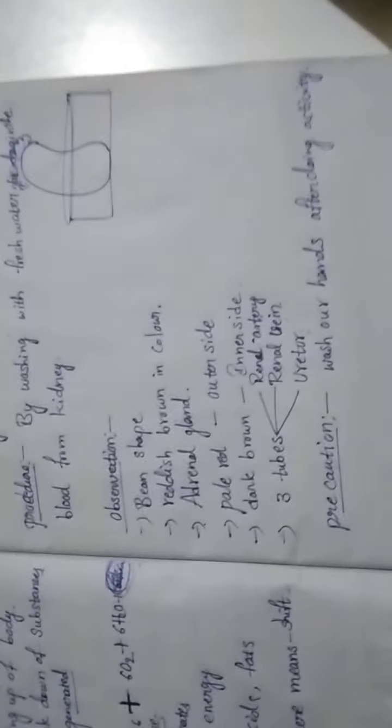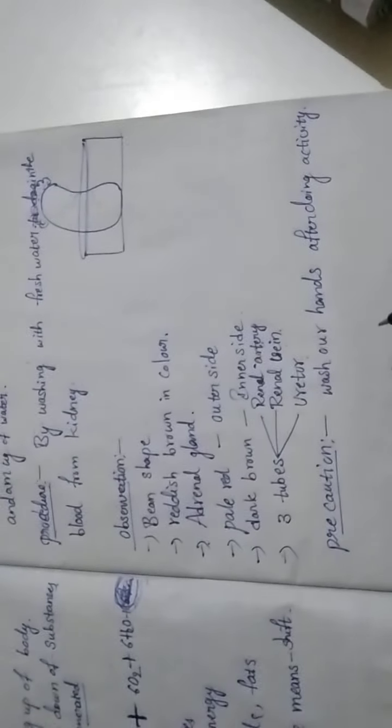Now let us know the structure of the human excretory system and also the functions of the excretory system. The outer zone of the longitudinal section of the kidney is dark red in color. The inner zone is pale red in color. We have to remember all these. This is the activity, and by doing it you have to know the aim of the activity, the materials we use, and how to do the activity.